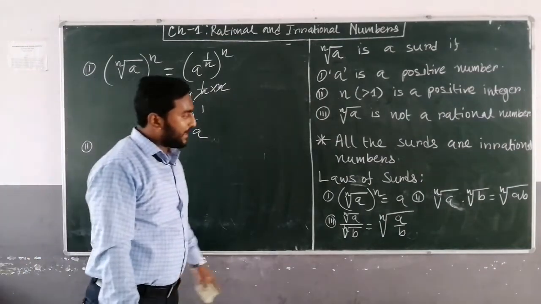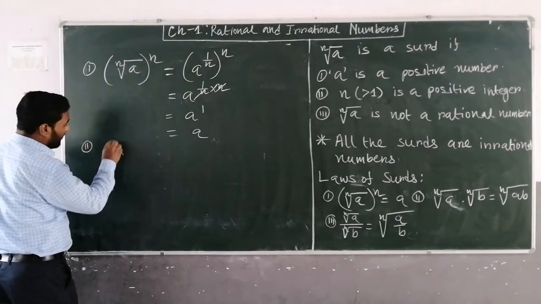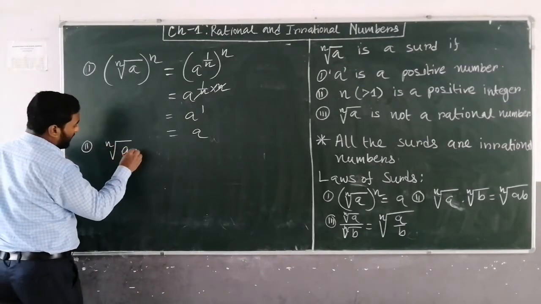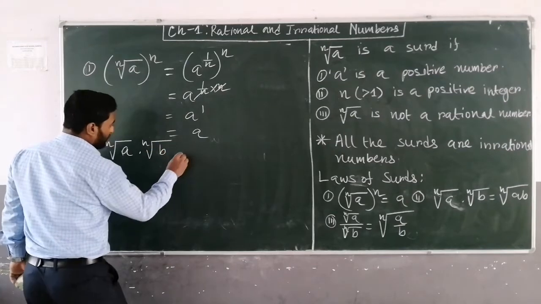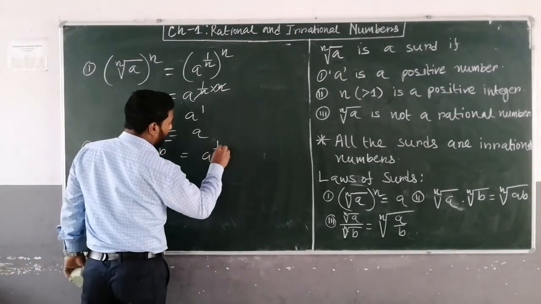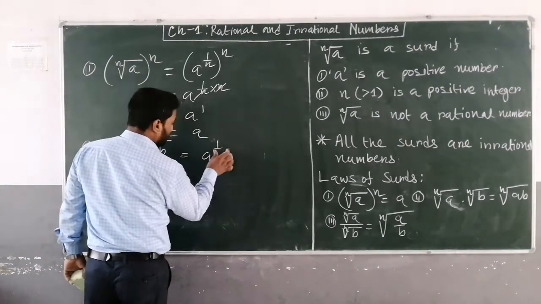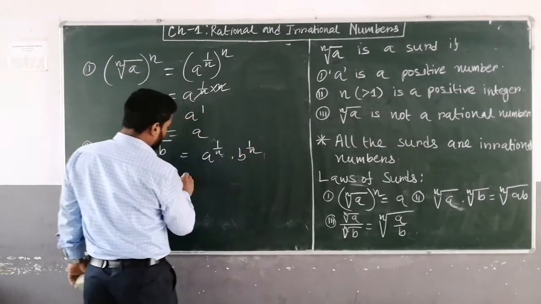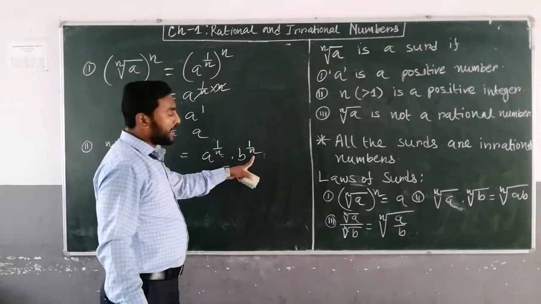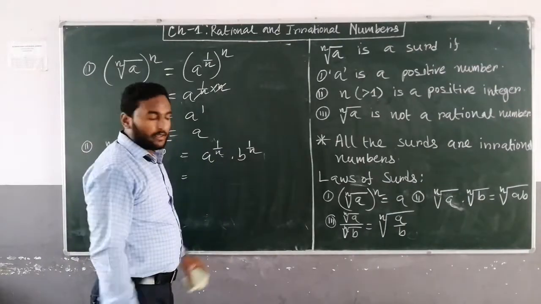Second law, it is given that nth root of a into nth root of b. So that is equal to a to the power 1 upon n into b to the power 1 upon n. See this. Now the powers are the same, so we can write together.